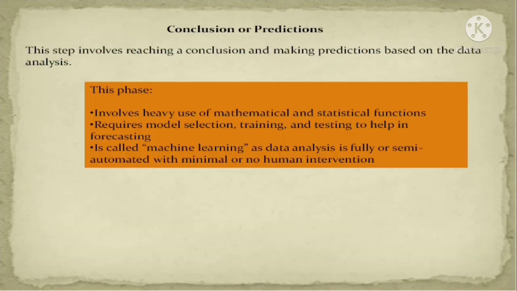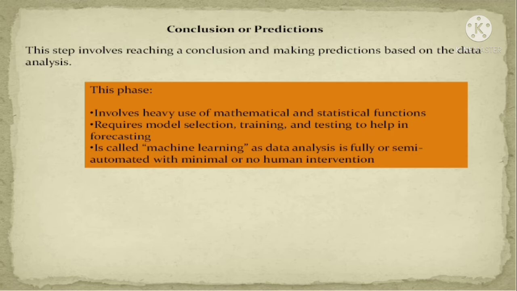Next, conclusions or predictions. This is the last part, the conclusions and the predictions that we will give on our data set. We will predict on the basis of our data, how many data we are analyzing, and how the data set we are analyzing. On the basis of that, we are predicting.